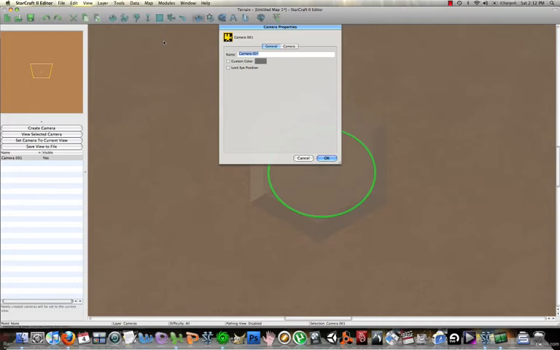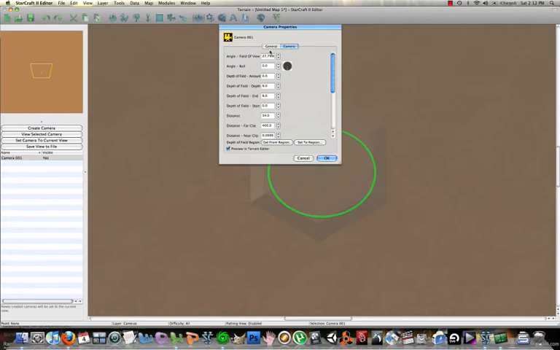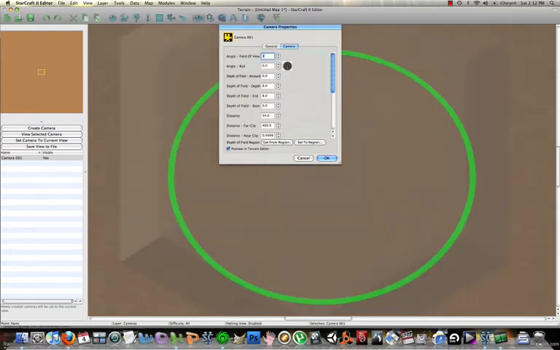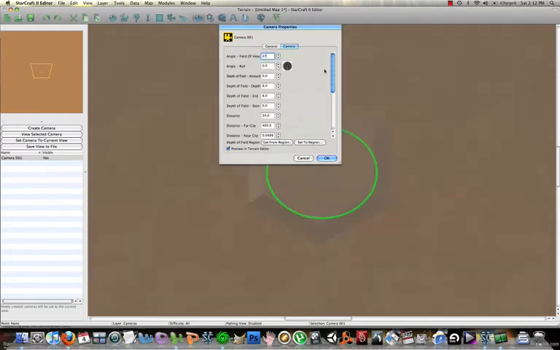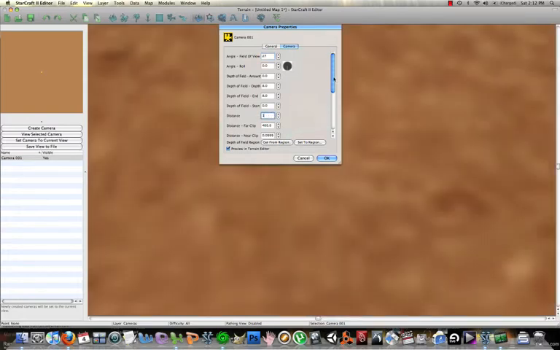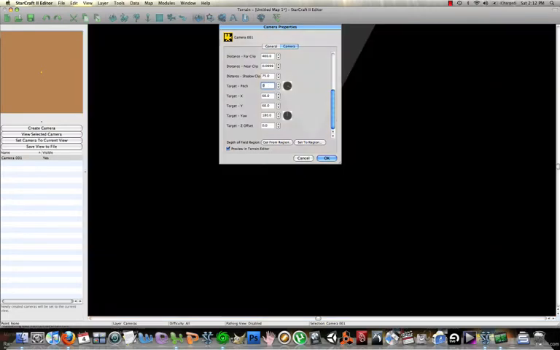So, we're going to set the name to FPS camera. And we're going to set the field of view to 27 even. We're going to set the distance to 1. The pitch to 0.